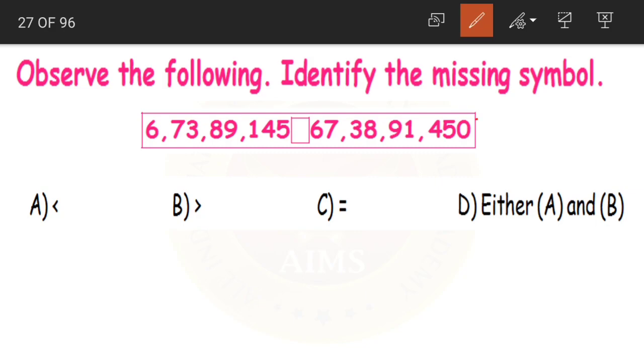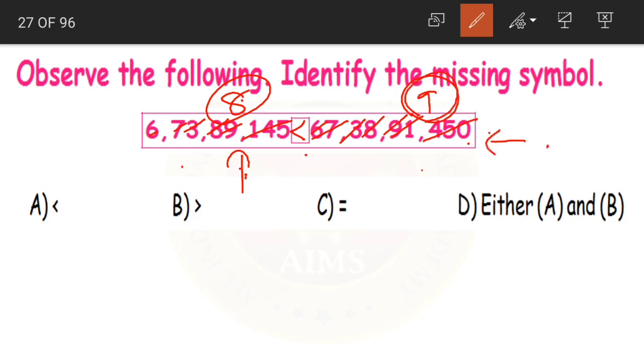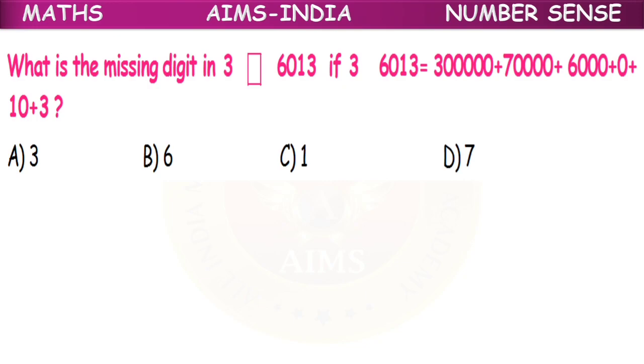Yes. So what is the first step in comparing, children? First we need to count the number of digits. 3, 4, 5, 6, 7, 8, 9. This number has 9 digits. 3, 4, 5, 6, 7, 8. This number has 8 digits. So what can we say about these two numbers? The number on the left, that is the 8 digit number, is less than the number on the right, that is the 9 digit number. Yes, so the number is less than. So what should be the correct symbol? Option A, less than, is the missing symbol here.